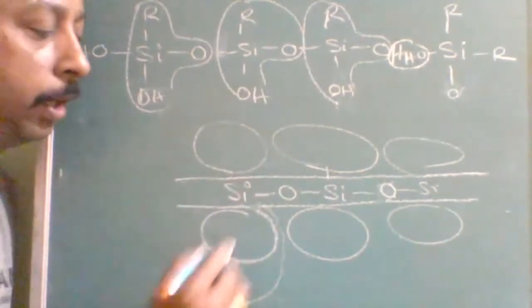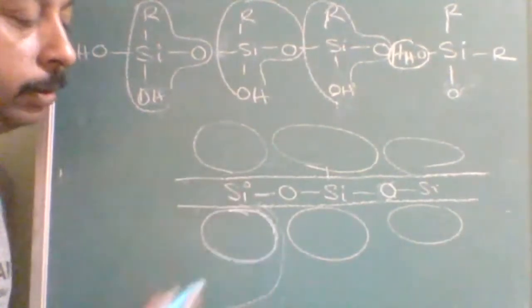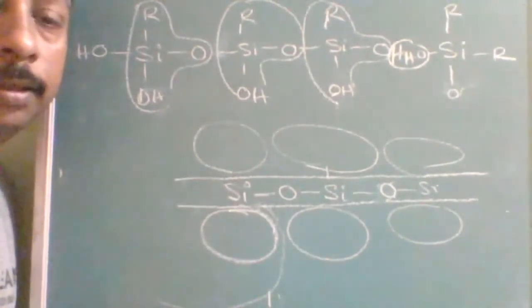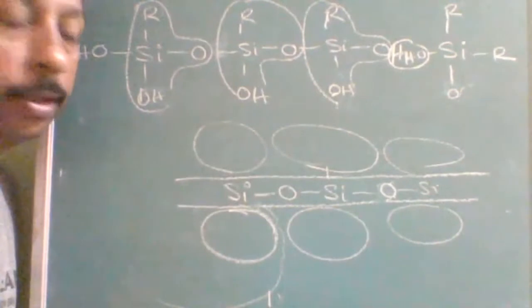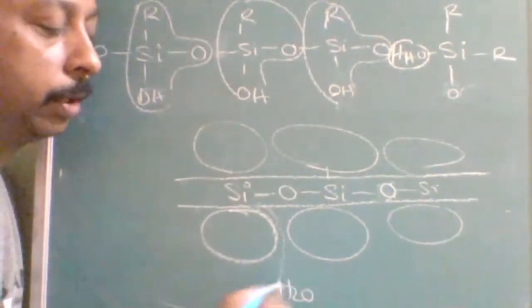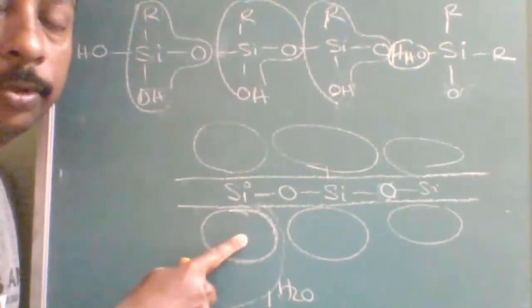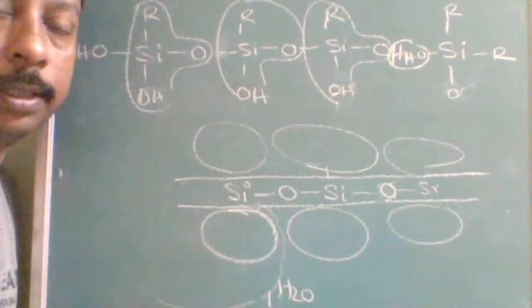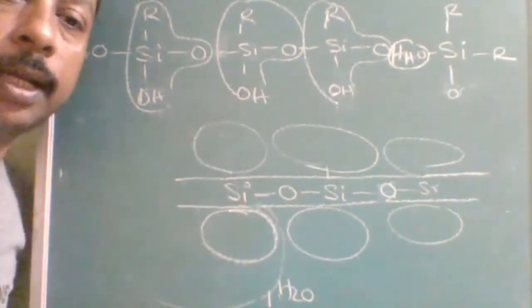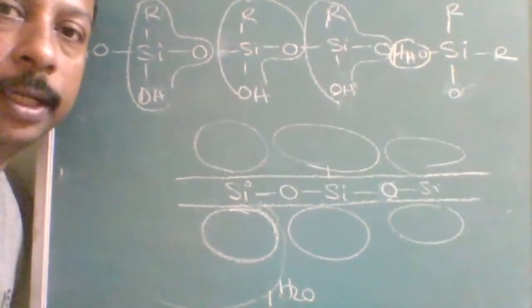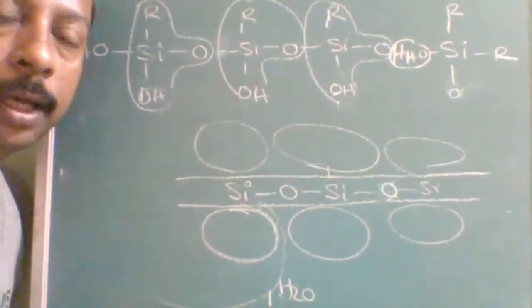Is it understood? One more point is that water is repelled by the alkyl group, because this is covalent and water is polar, and the alkyl group is non-polar. Understood? Non-polar and polar repel each other. That you will study in class 12 surface chemistry: hydrophilic and hydrophobic.